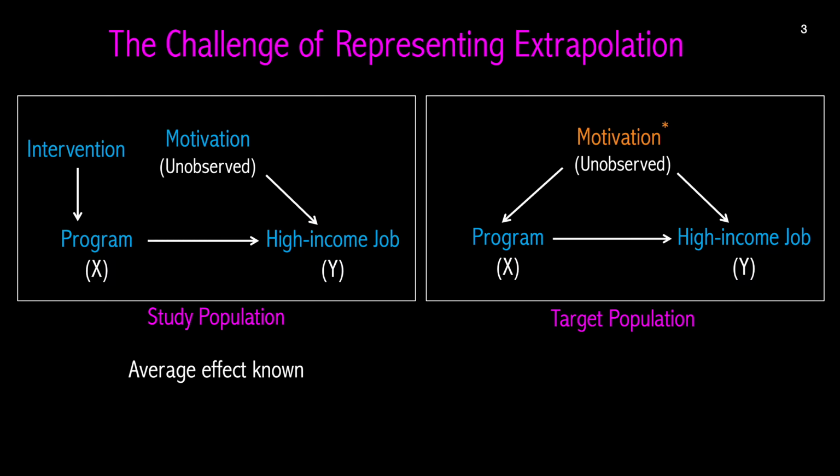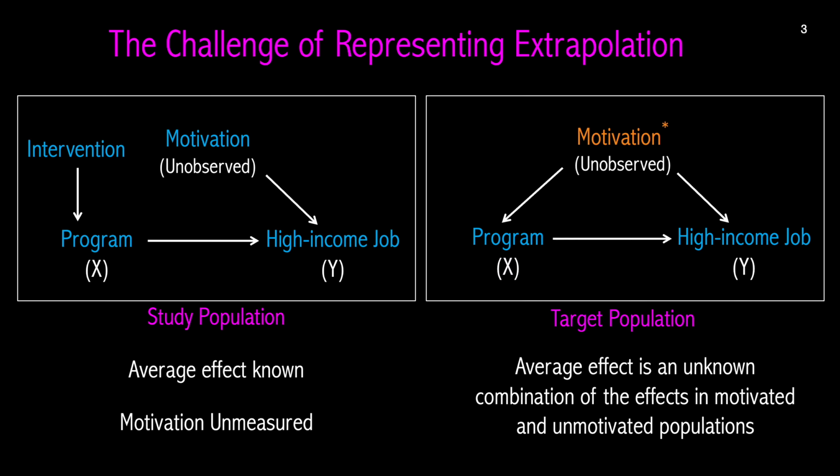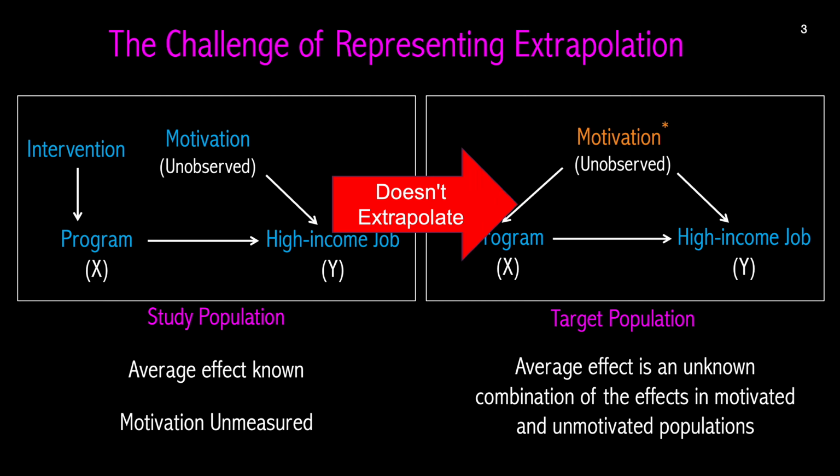One option is to suppose that we hadn't identified the effects for the motivated and unmotivated subpopulations in the study. Since we're assuming that the target population differs in the distribution of motivated individuals, and we don't know how this influences the average effect, clearly we don't know the effect in the target population.